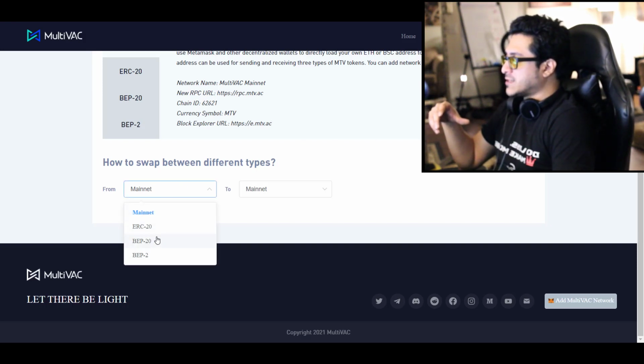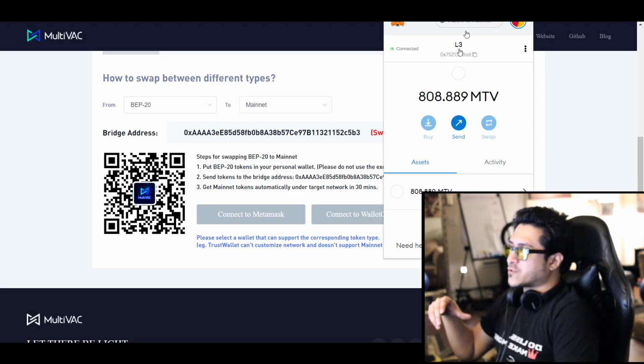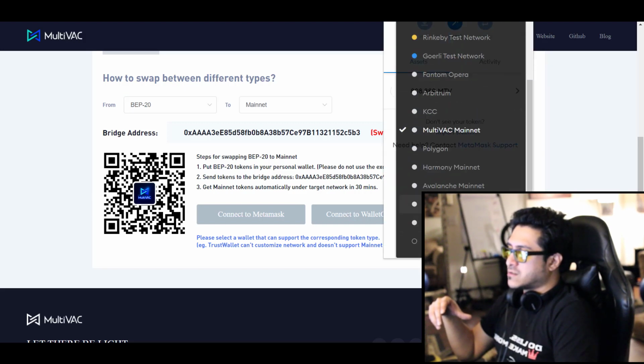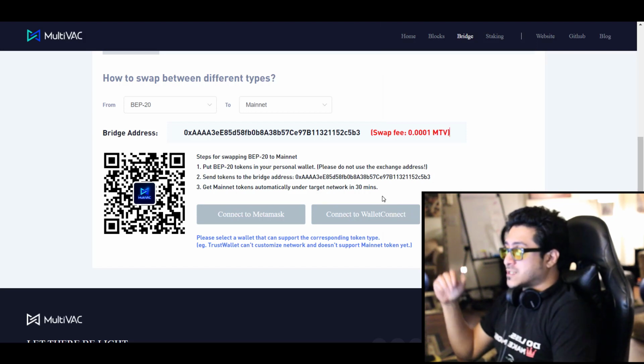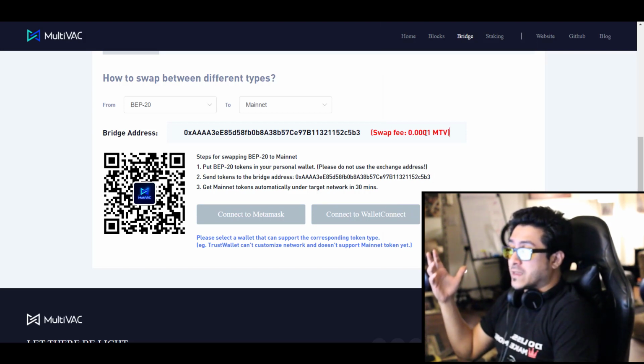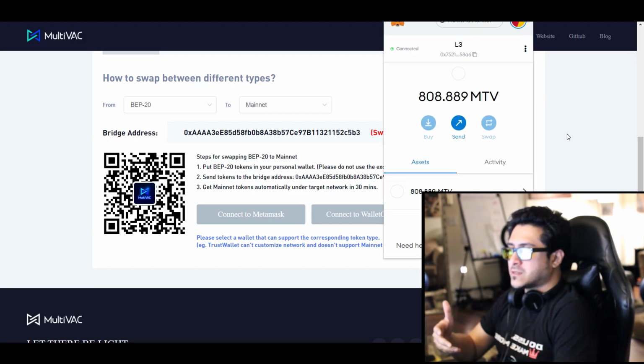Here you'll select BEP20 and connect to your MetaMask. You have to connect to the Binance network, and then voila, it's straight up. Just give it some time. Look at the swap fee, it's cheap. Give it some time and it's going to bridge, and you'll see your tokens from Ethereum or Binance show up as MTV after a couple of minutes. That's it. And once it shows up, now you can stake.